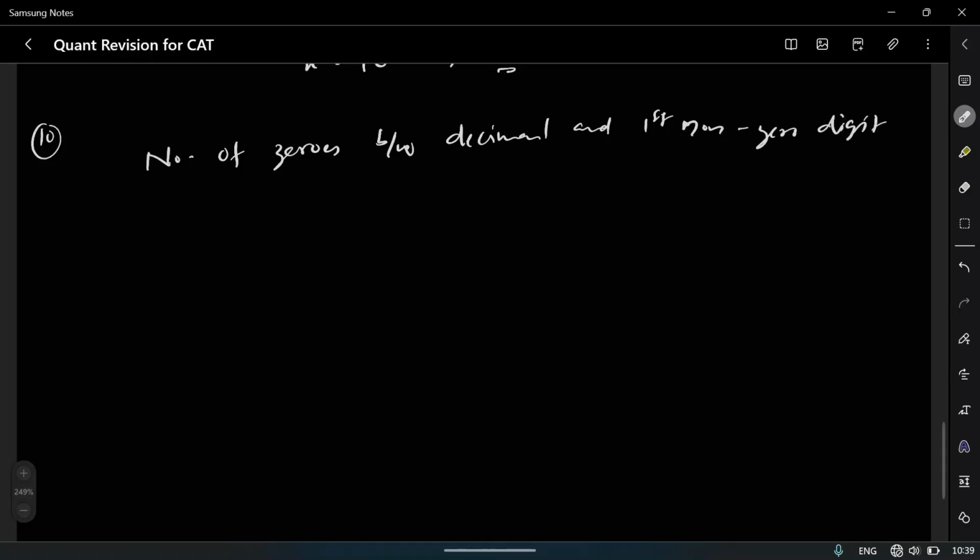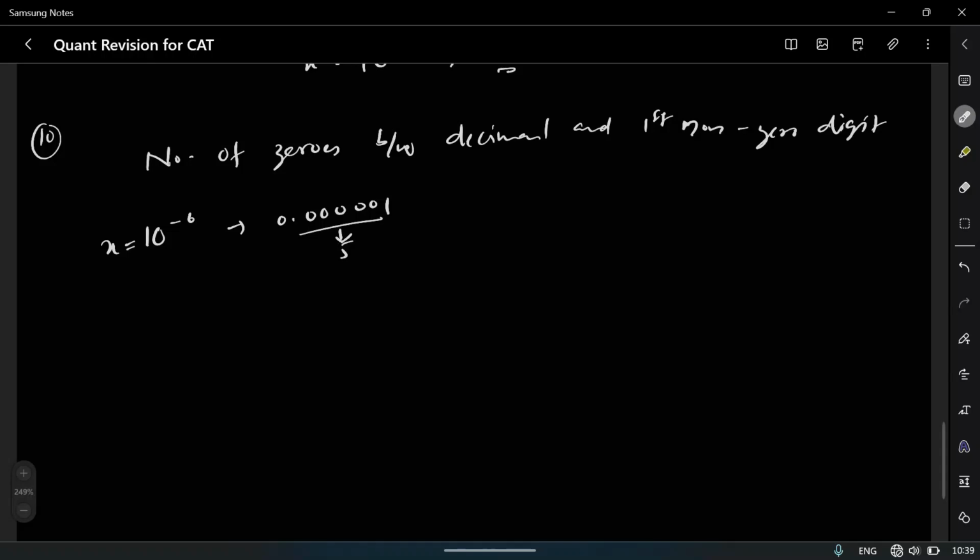Okay. So let us take an example: let x equal 10 power minus 6, which is 0.000001. Here the number of zeros is 5, right?